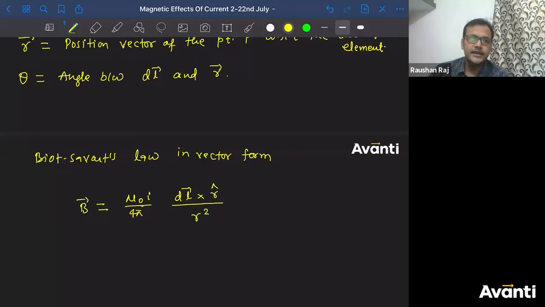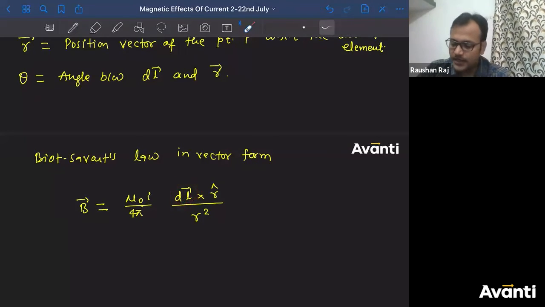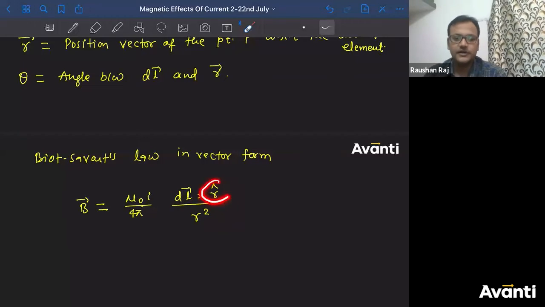All right, correct. See, it's a simple thing. How do we represent the direction of dl and direction of r? We will use dl as a vector, but I don't have any r in the numerator, so we'll use a unit vector of r. So here I have used the unit vector of r.